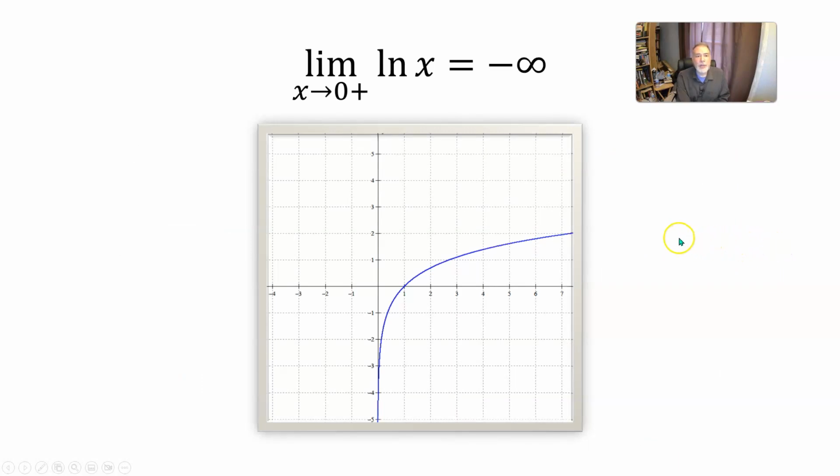And one more example, the limit of the function natural logarithm of x, the ln of x, as x approaches 0 from the right, is negative infinity. You cannot take the logarithm of 0, but you can take the logarithm of a number that's just a little bit greater than 0. And so the natural logarithm of a number that's just a little bit bigger than 0 is a very negative number. It's large in absolute value, but it's negative. So the closer x gets to 0, the more negative ln of x becomes.